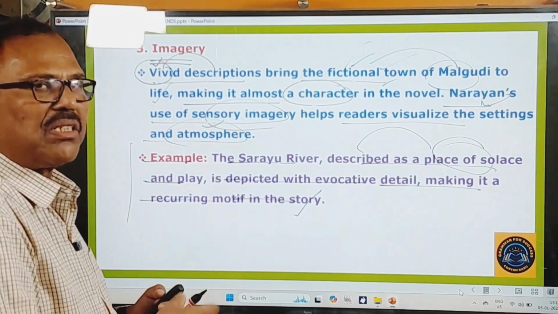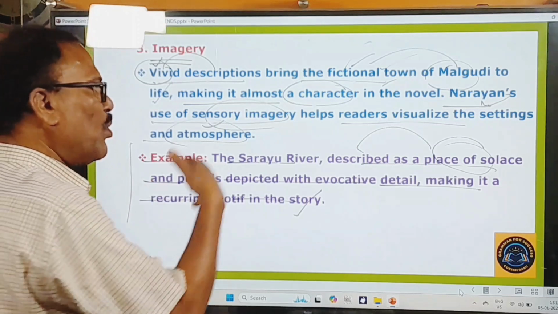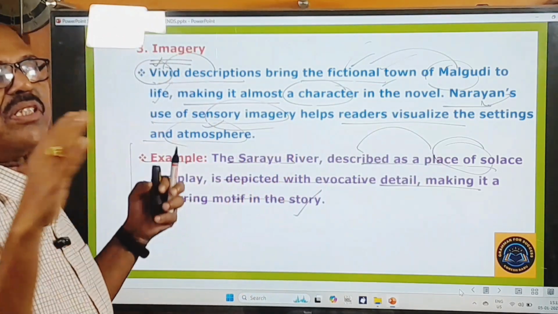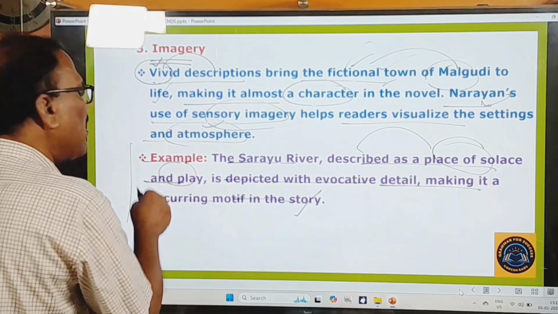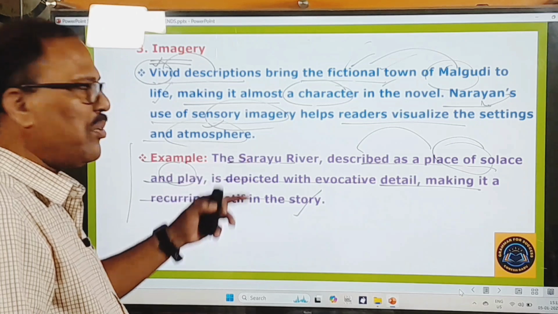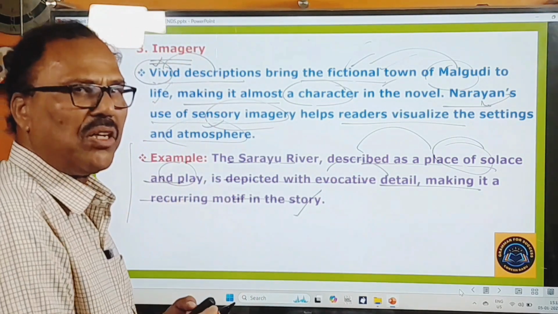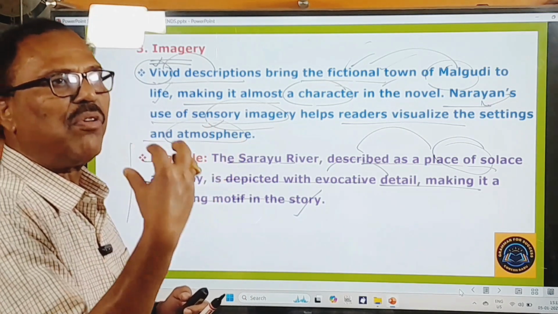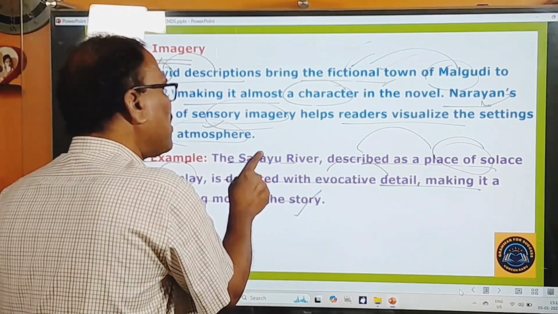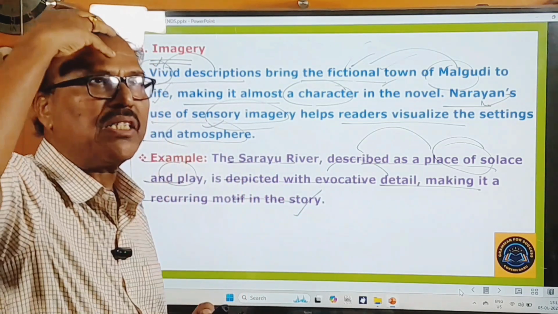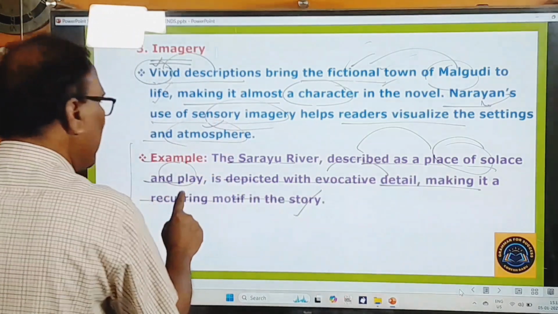Whenever this Swami and his friends are heartbroken or depressed, they would go to the bank of this Sarayu river and they would sit down there for a while in the sand, and they would get some kind of solace. And they would also play in the sand on the bank of the Sarayu river. Okay, and this Sarayu river is depicted with evocative detail. Evocative detail means what is it? Evoking some kind of emotional response. Okay, you know, whenever you remember this Sarayu river, you get all your memories, childhood memories and all such things. So that's why, you know, evocative detail, okay, making it a recurring motif in the story.